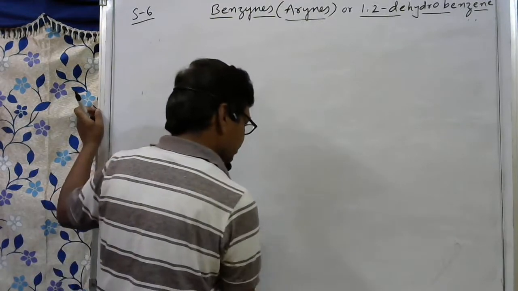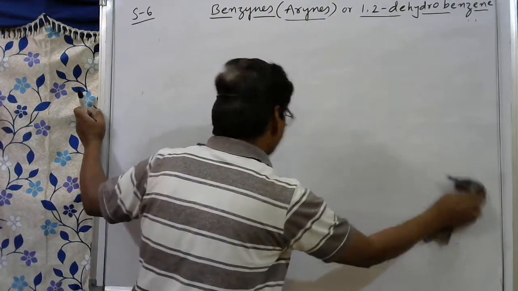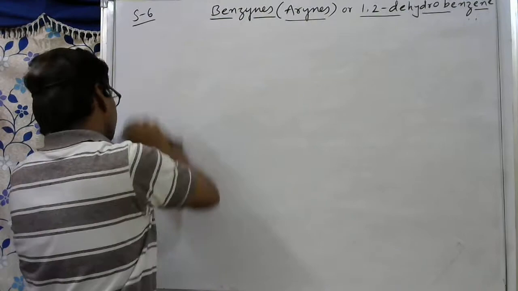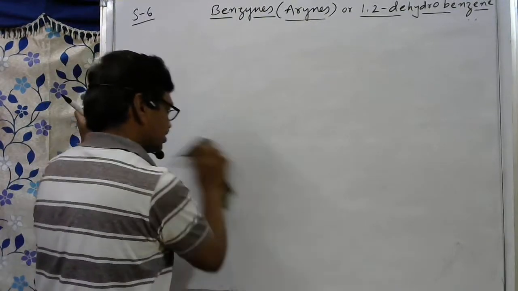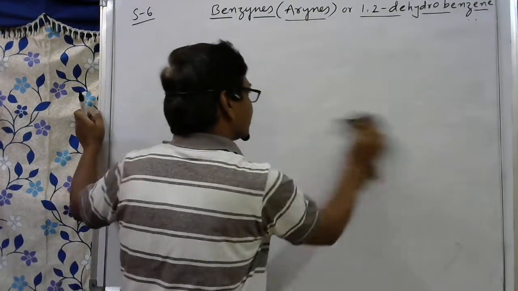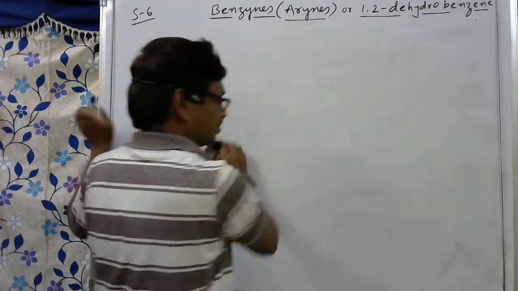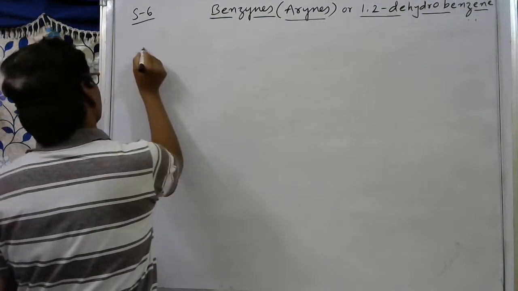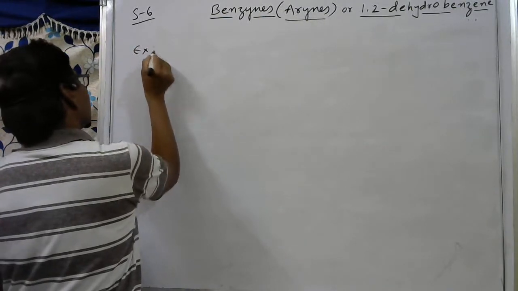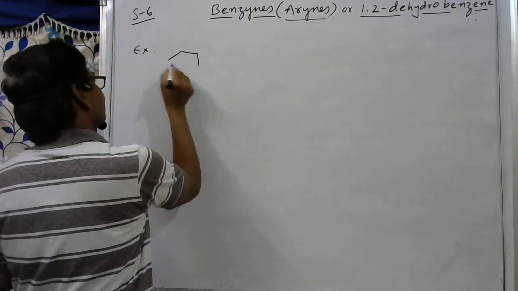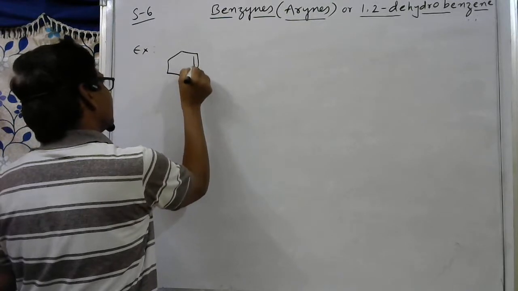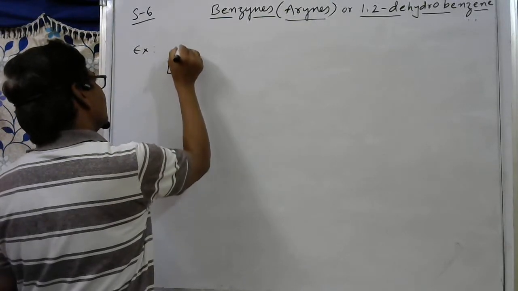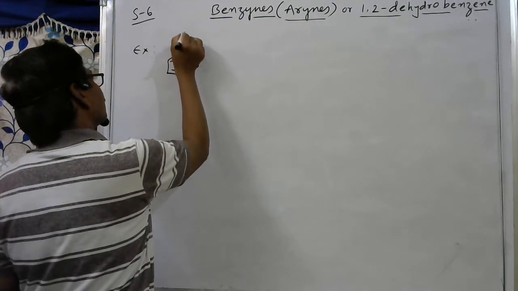Direct substitution means the substitution takes place on the same carbon atom on which the halogen is present, otherwise the leaving group is present. Here, first example, I am taking this one. Here double bond, here double bond, here double bond. Here I am taking NO2.